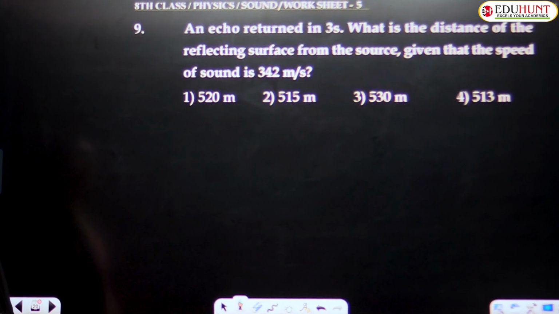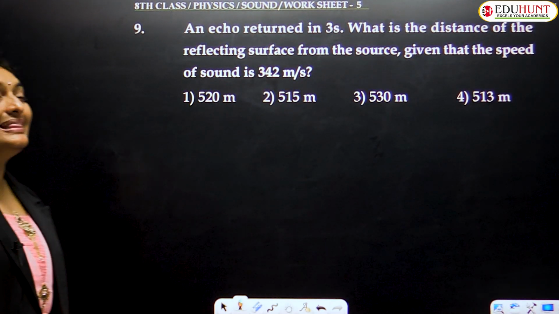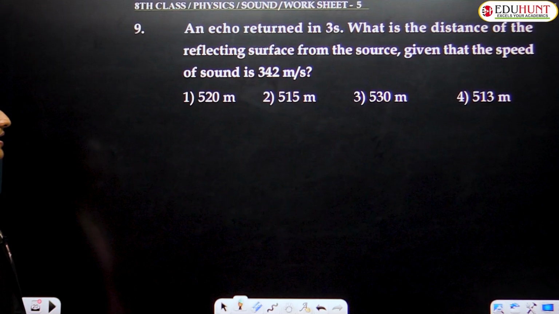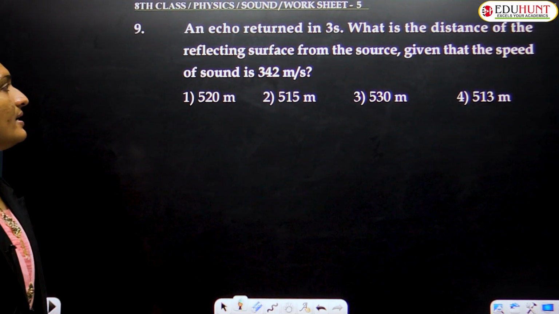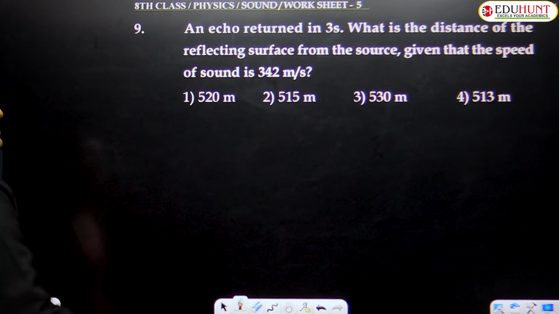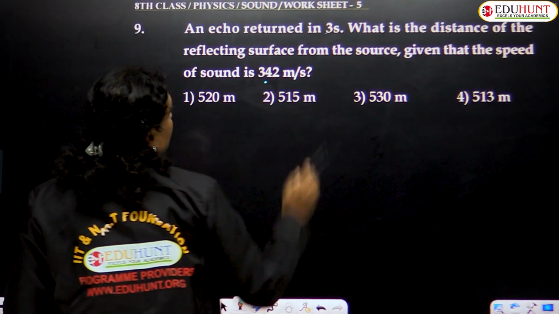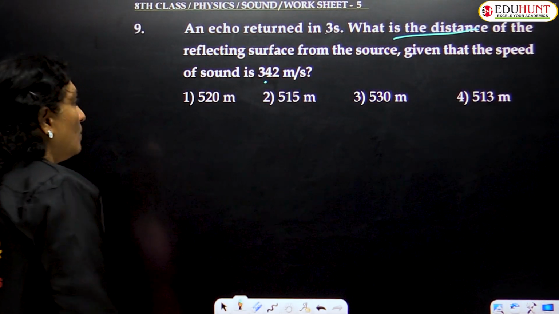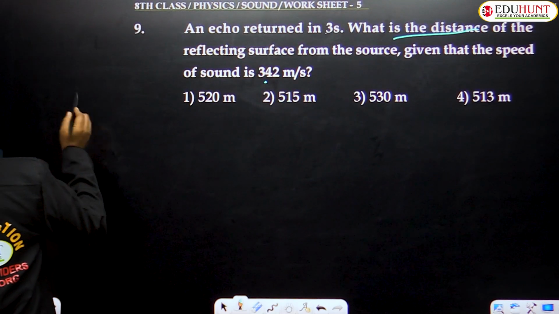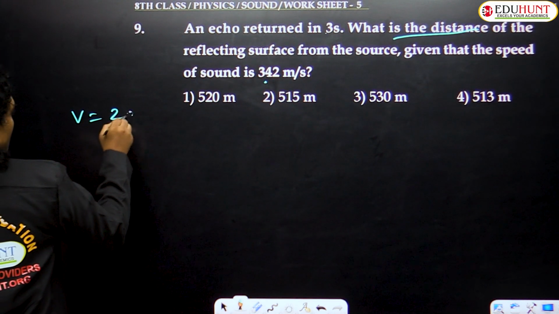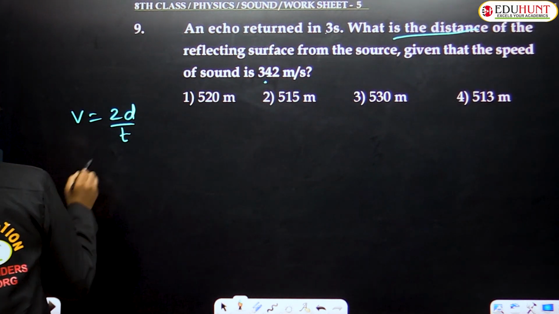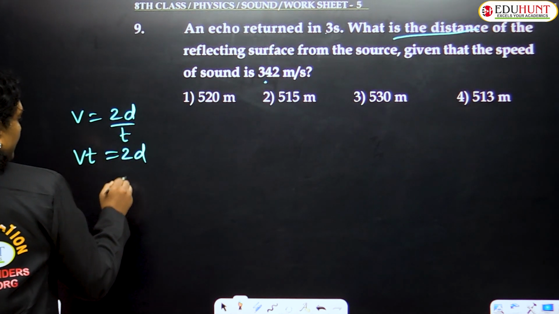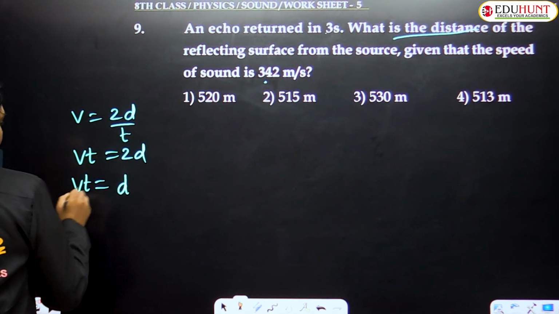Simplify. Well, the next question, 9th one: an echo returned in 3 seconds. Time is given as 3 seconds. What is the distance of the reflecting surface from the source, given the speed of sound? Here speed is given and time is given. You're asked to find the distance, the same old formula. So we know the formula. What is that? V equals to 2D by T. Bringing the T to the other side, Vt equals to 2D, or D can be written as Vt by 2.